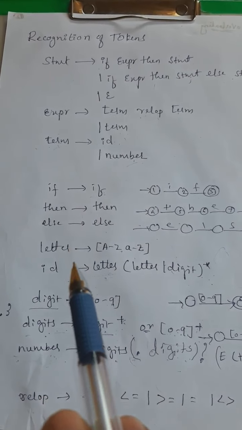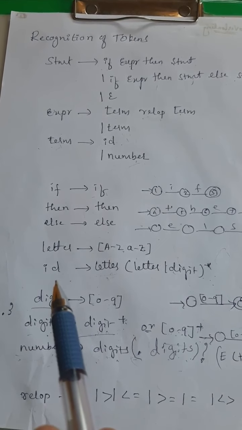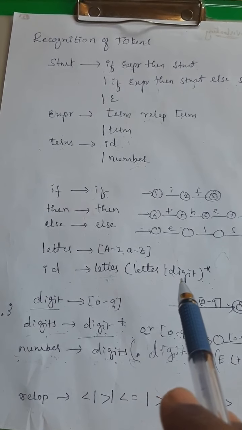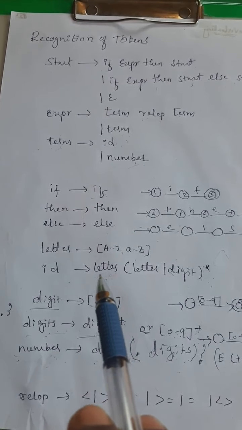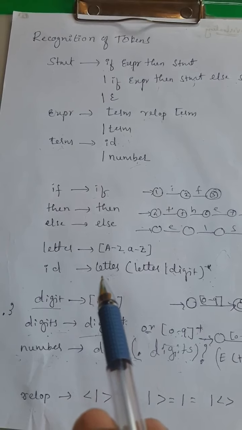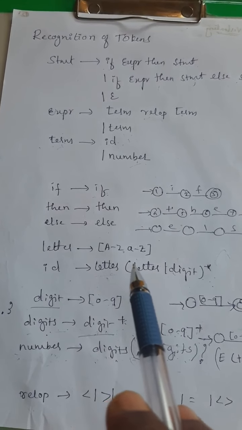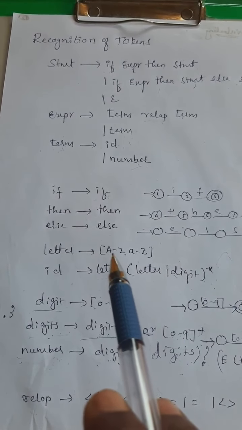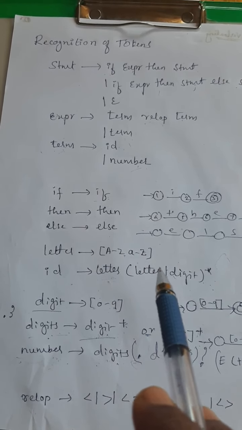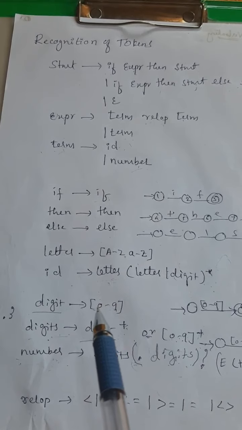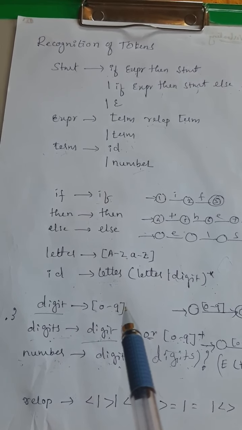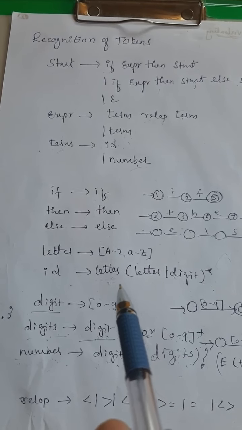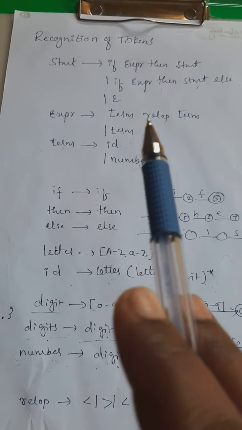Next, we'll move to another important pattern, for the token ID. So this we discussed in the last video. As I said in the last video, ID is defined as letter followed by any number of letters or digits, where a letter is a character between A to Z and a digit is a number between 0 to 9. Next, move to the pattern of the next token, that is relop.